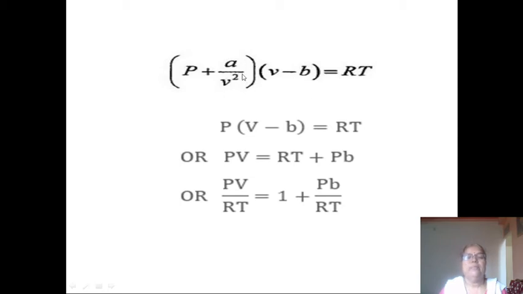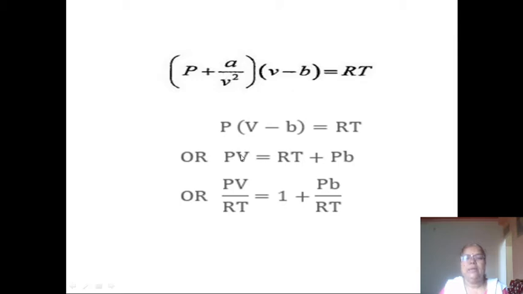Here this term, the interaction between gas molecules, is negligible. So in case of hydrogen and helium, we neglect this term and we have this equation. That means P(V − b) = RT. And we simplify this equation as PV = RT + Pb.